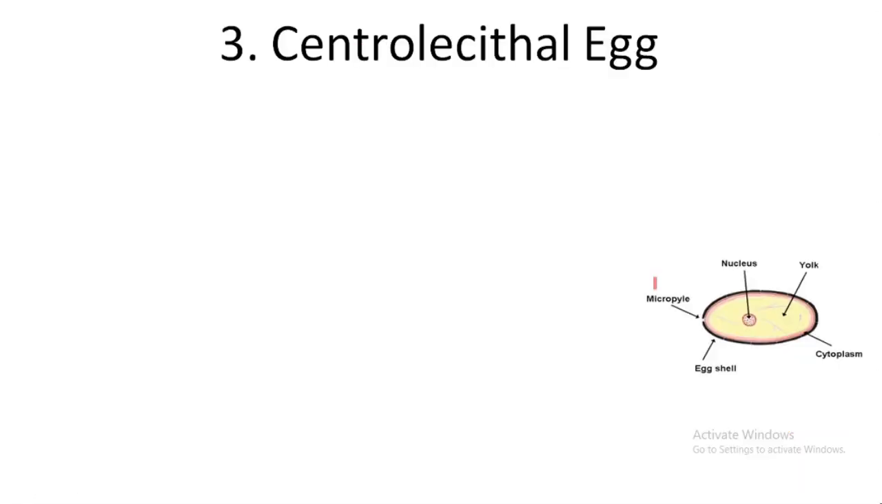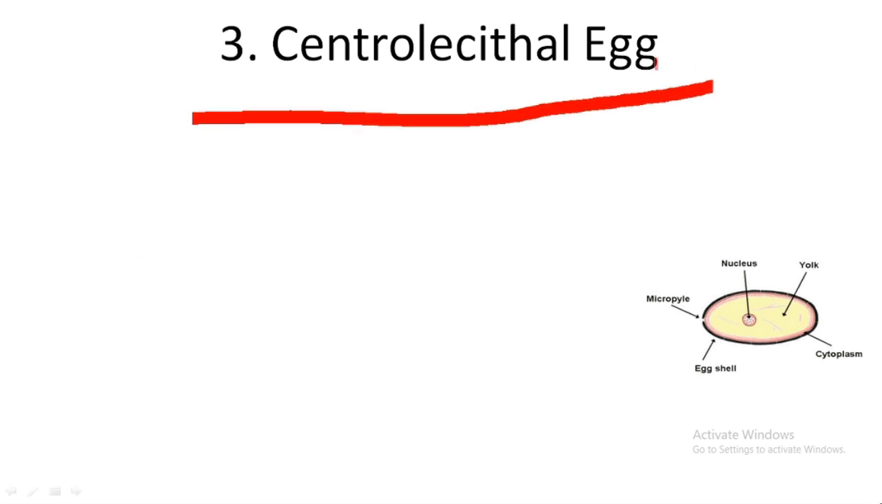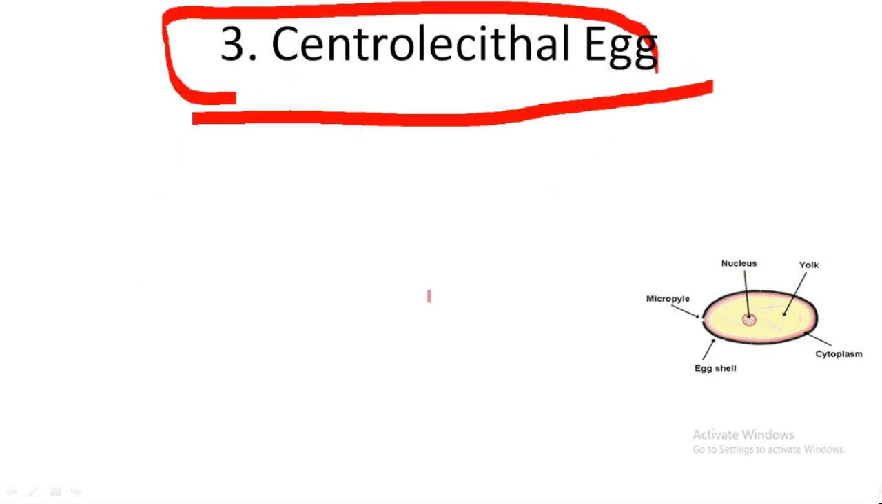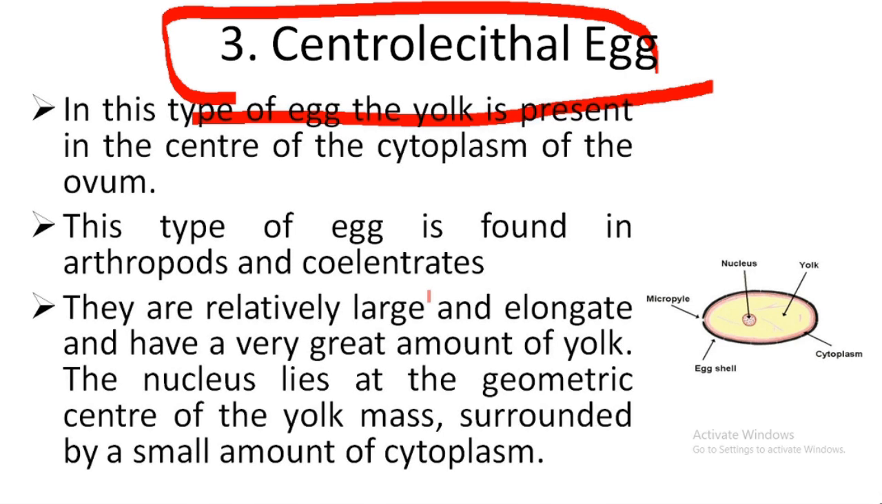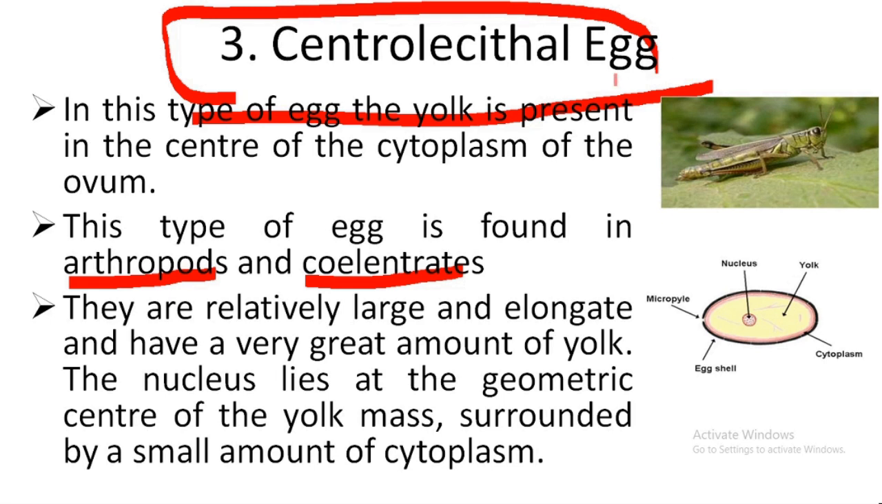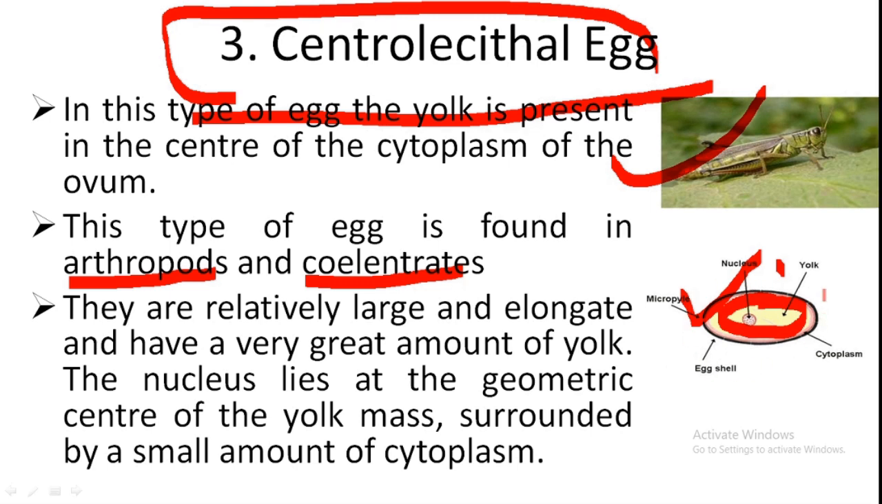And the last one is the centrolethal egg. Centrolethal means that in this type of egg, the yolk is present in the center of the cytoplasm. This type of egg is present in arthropods and coelenterates. You can see the best example here is insects, with a large amount of yolk present in the cytoplasm, in the center of the egg. Usually in this type of animal, the egg is elongated, right? And it's covered by a shell.